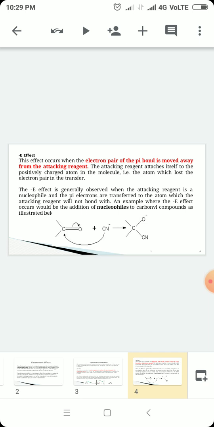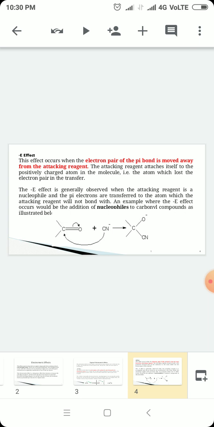The minus E effect is generally observed when the attacking reagent is a nucleophile. In case of plus E effect, the positive electromeric effect, the attacking reagent is an electrophile, and in case of negative electromeric effect, the attacking reagent is a nucleophile. Okay, and the pi electrons are transferred to the atom which the attacking reagent will not bond with.